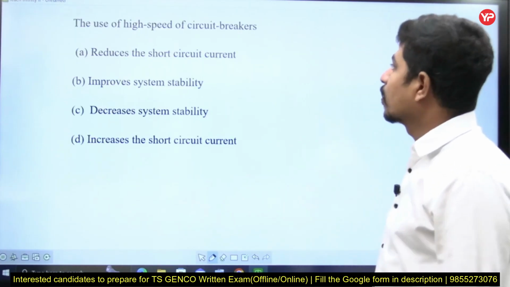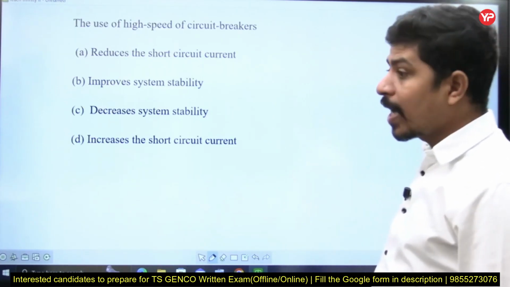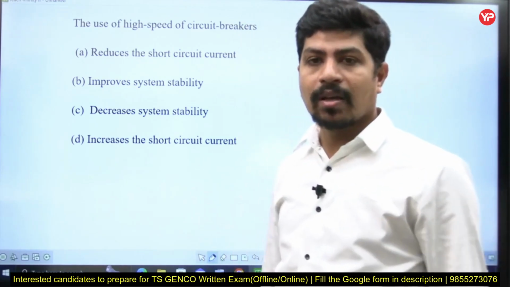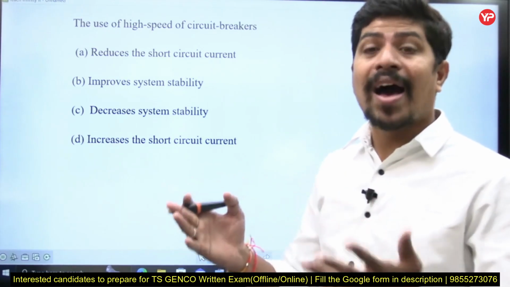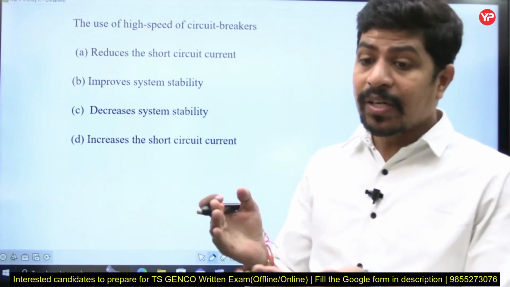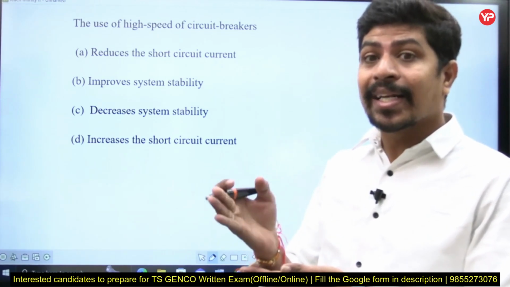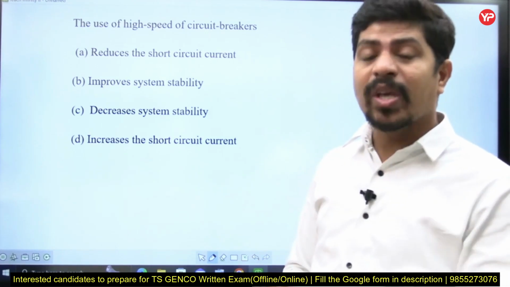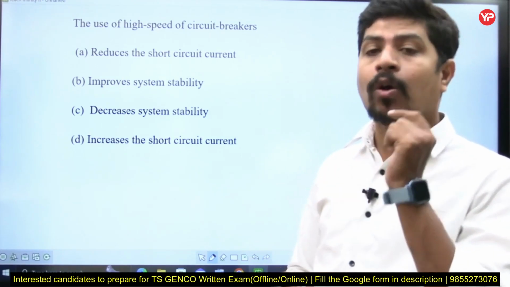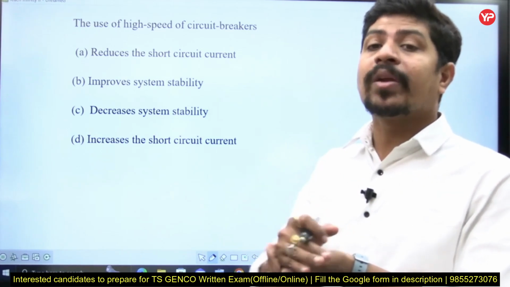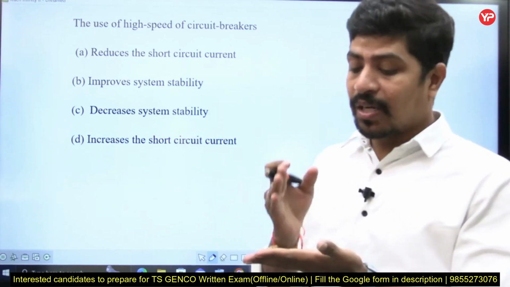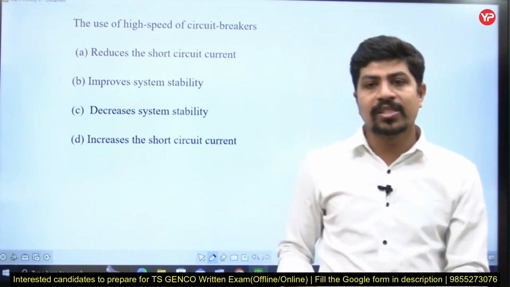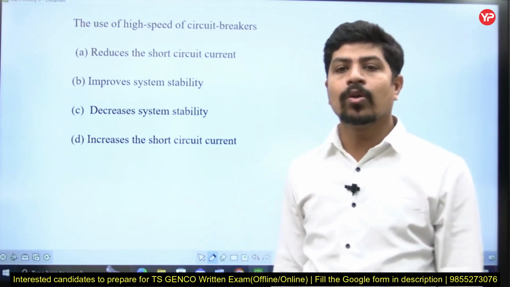Let's go to the next question. Use of high-speed circuit breakers. If you are using a high-speed circuit breaker, the stability of the system will increase, if the protection system equipment is fast. Then it will operate below critical clearing time. You know what critical clearing time is? It is the time before which the circuit breaker has to open its contacts and the faulty section must be removed from the healthy section. Otherwise, if the time crosses that critical clearing time, then even though the circuit breaker clears the fault, the system will go into unstable mode.